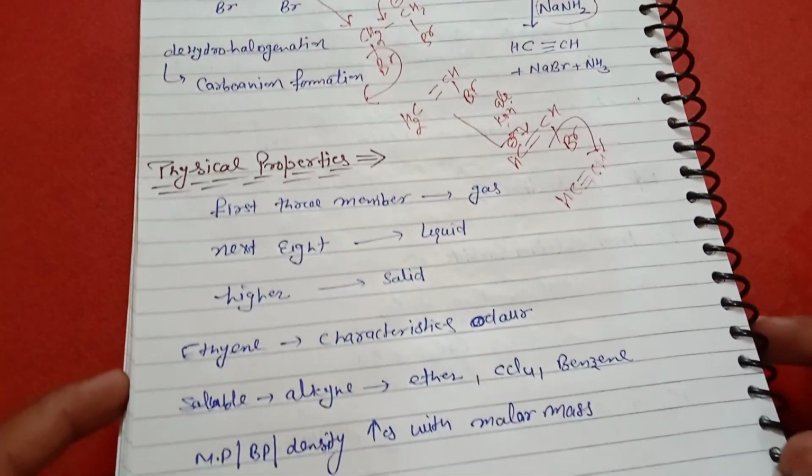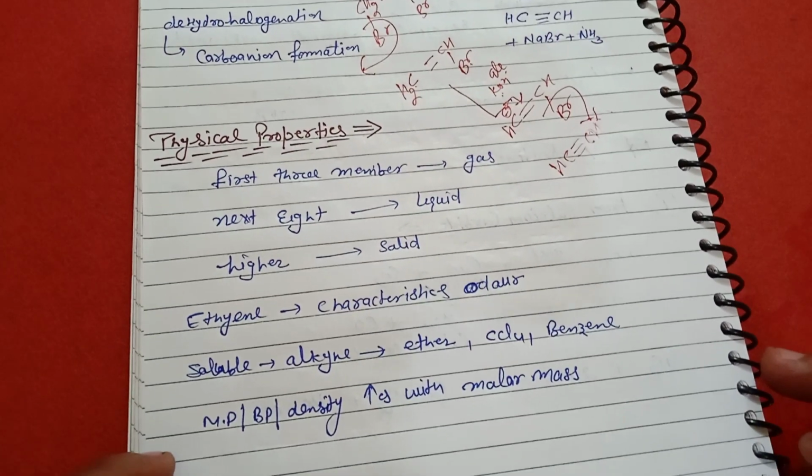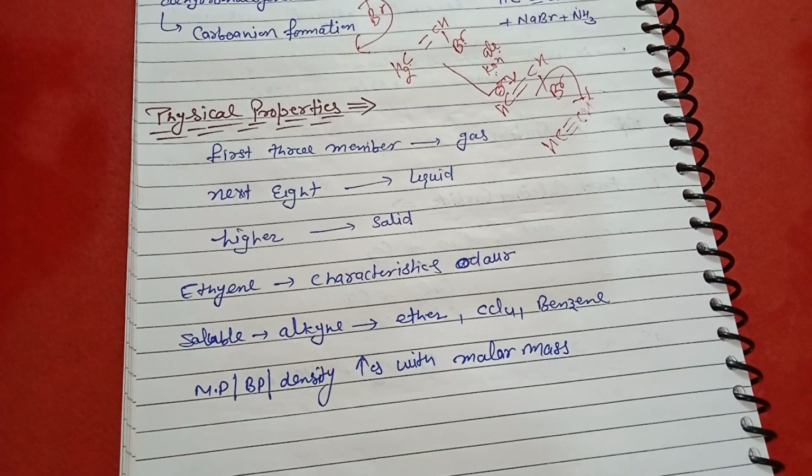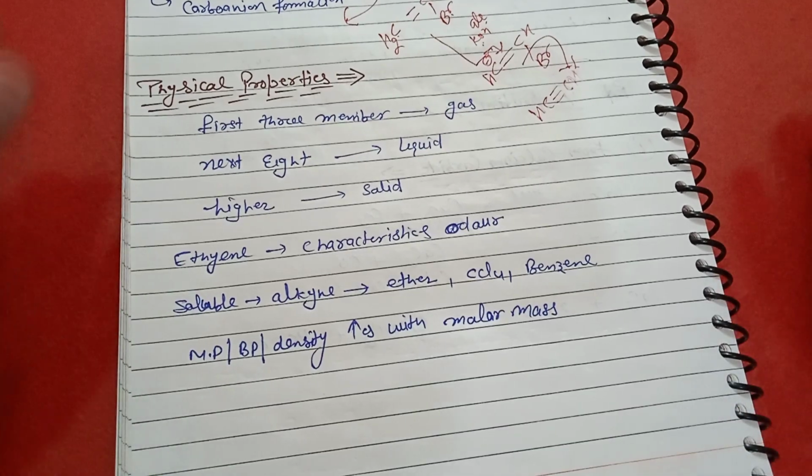And third is the physical properties of alkyne. Among alkynes, the first three members are found in the gaseous state, the next eight members are found in the liquid state, and higher alkynes are found in the solid state. Pure ethyne has a characteristic odor.